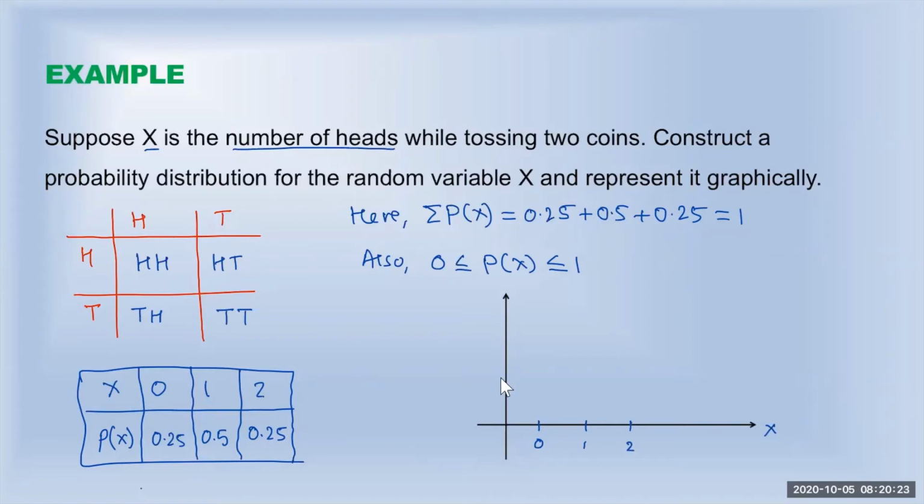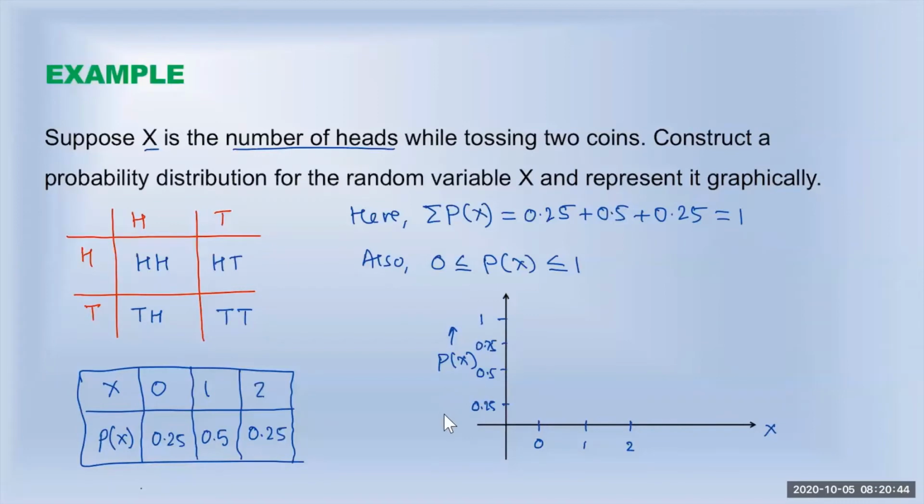And then along the y-axis, we need the probabilities. Maximum probability will be 1. So let me do this. This is 0.5, let's say, and this is 1. So 0.25 will be here. And if you want, 0.75 will be here.